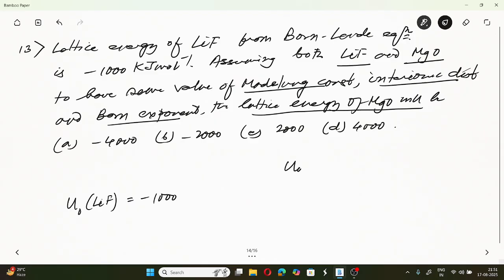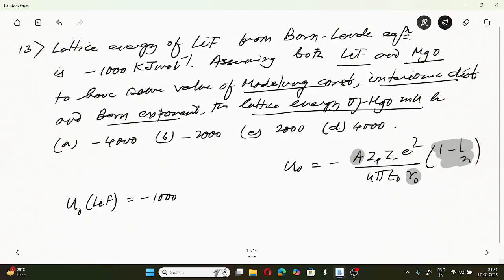We know U0 equals minus A z plus z minus e square by 4 pi epsilon 0 r0, into 1 minus 1 by n. These factors are the same, the Madelung constant is the same, and the rest are constants.